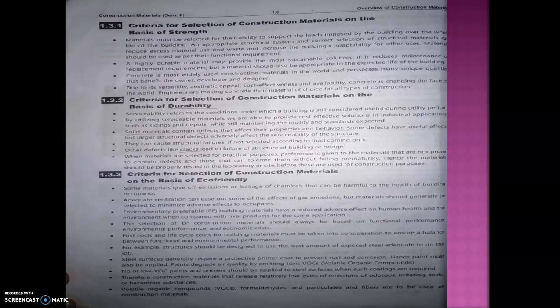Whatever material we are going to select should be enough to bear the loads which are imposed on the building. An appropriate structural system and the correct selection of the structural materials can reduce excess material use and waste, and increase the building adaptability, strength, durability and workability.